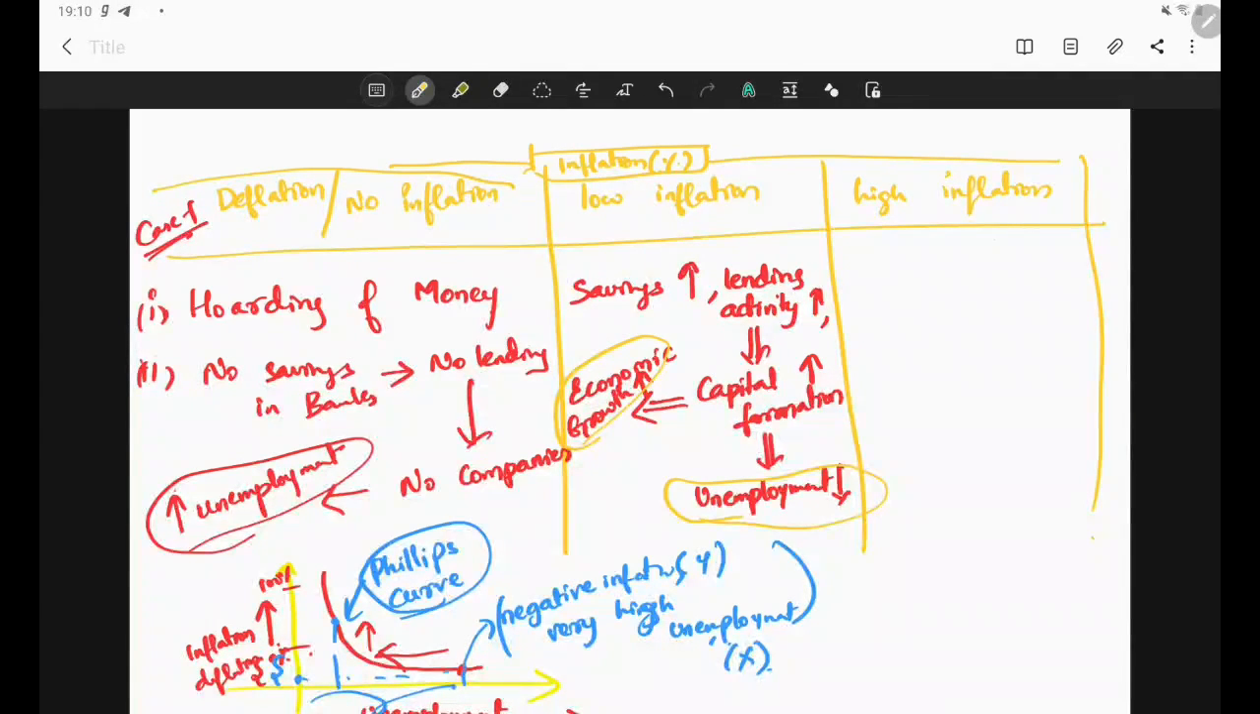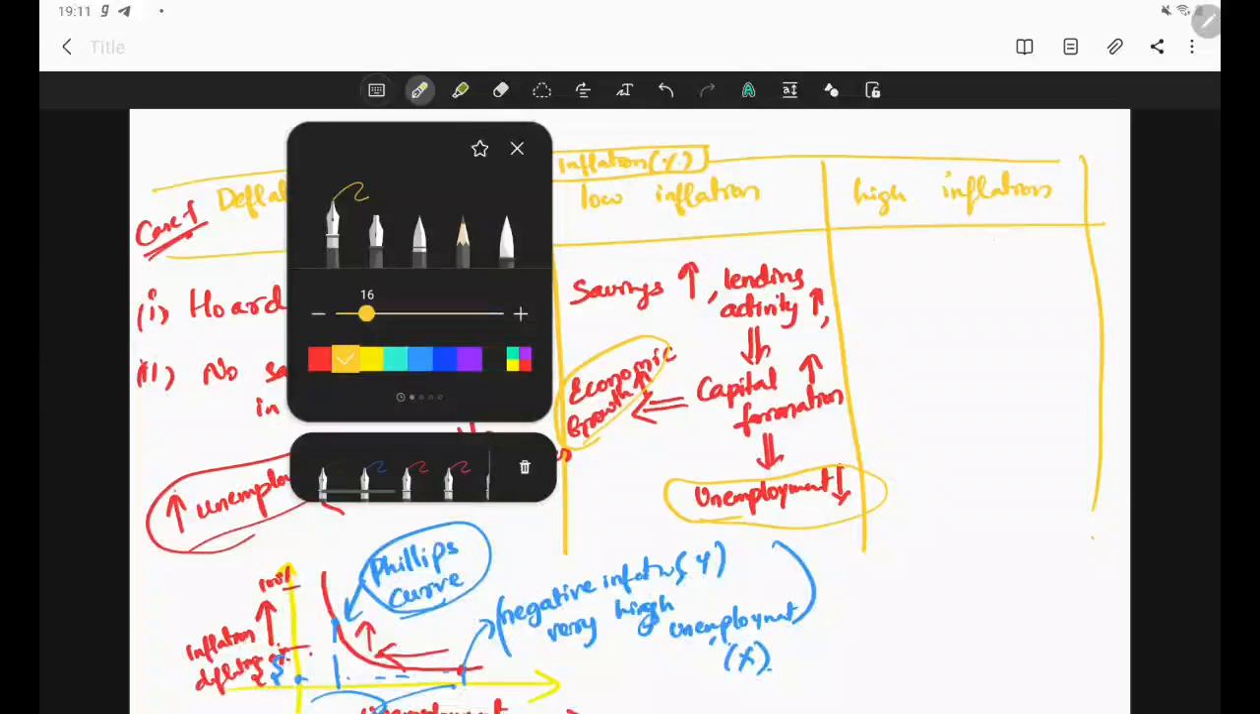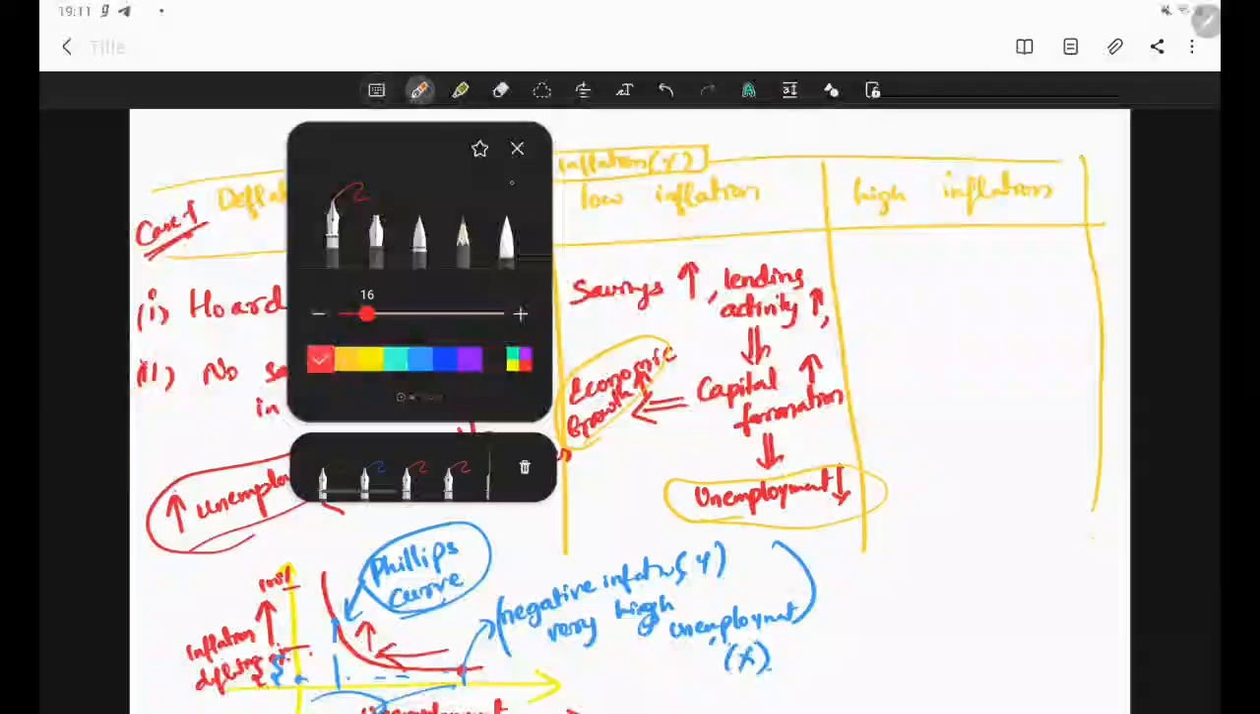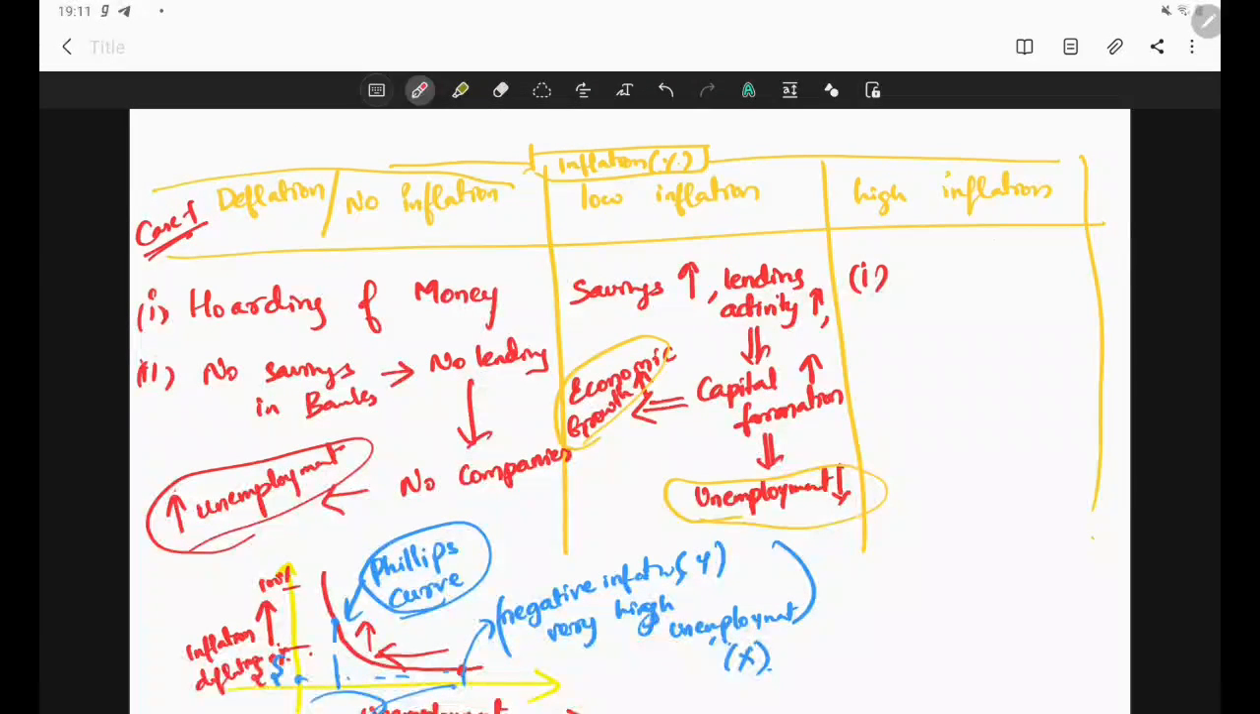But if the inflation is too high, if the prices are increasing rapidly, what happens is people will start hoarding goods out of fear. Initially, when there is no inflation, people used to hoard money. People used to keep money in their pockets. Now, when there is too much inflation, people will start hoarding goods. Let's say, hypothetical example, if 1 liter of petrol costs you 100 rupees today, after 1 year it's going to cost you